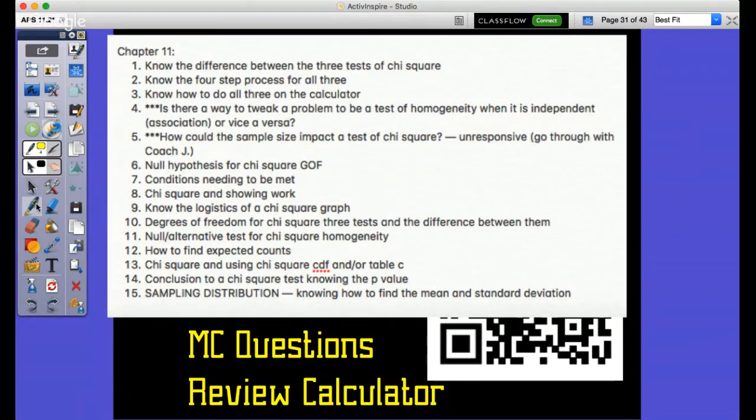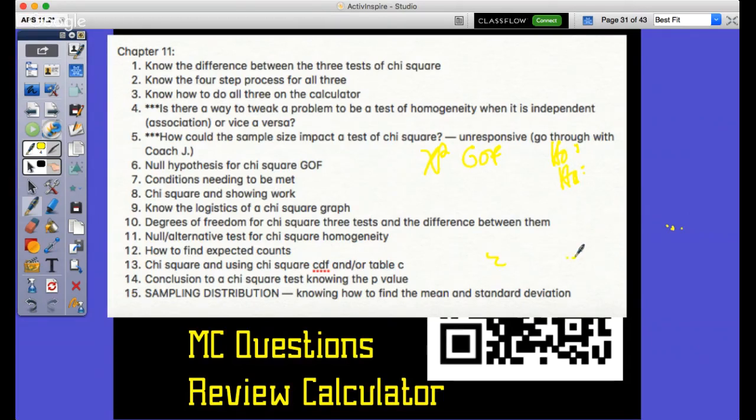Can you say the null hypothesis for each of the tests that we have to do? Okay, so chi-squared goodness of fit: the null and the alternative.